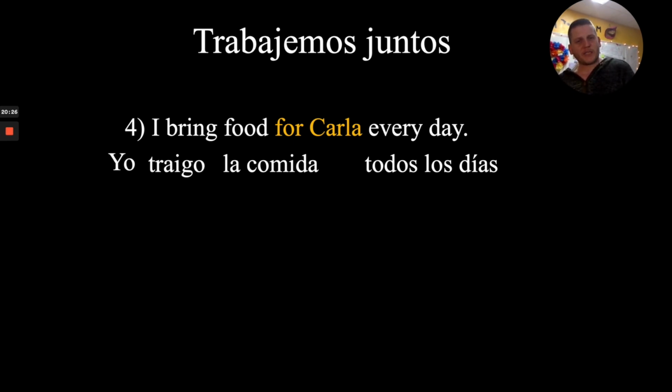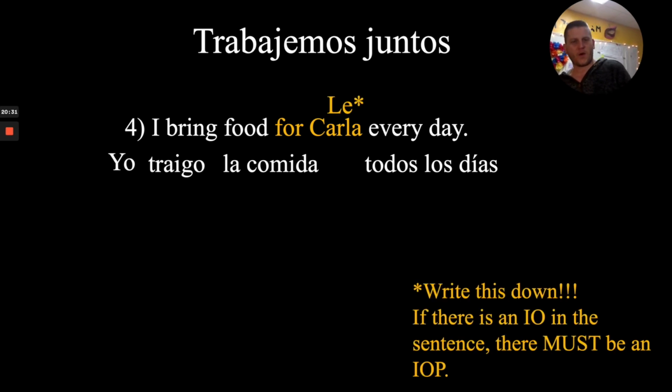Now, our indirect object is for Carla. There's a very important rule that you all need to know. Write this down. If there's an indirect object in the sentence, there must be an indirect object pronoun. So if something is done to or for someone, you are always going to include one of those words you have written on your notes right there. Me, te, le, nos, os, les.